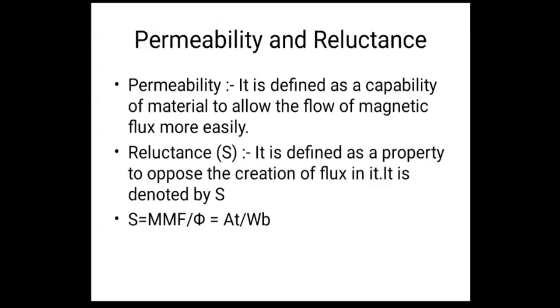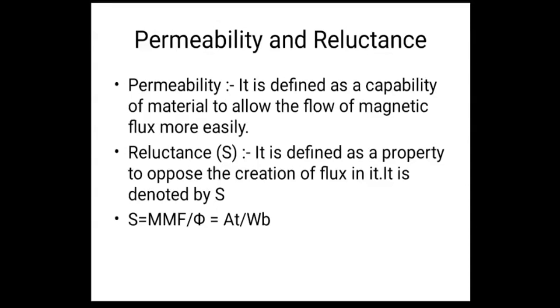It is denoted by S. Why is it denoted by S? Why not by R? Because R is the notation for resistance, and people would get confused between resistance and reluctance. Hence, to denote reluctance, we use S.